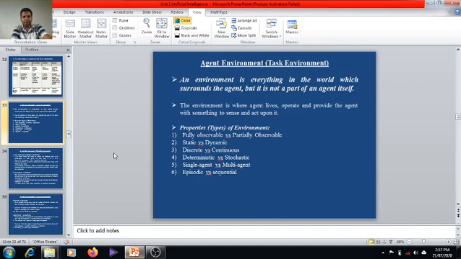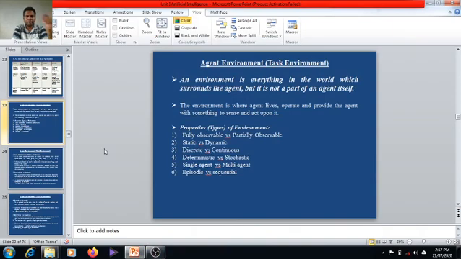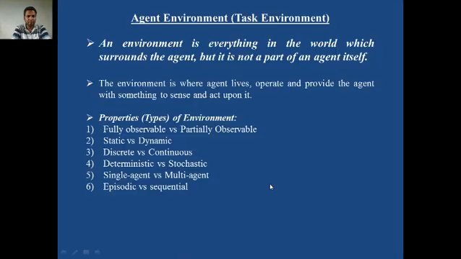Good morning. In the previous lectures, if you can recall, we discussed the agent environment, which is also called the task environment. In that lecture, we discussed the various types of task environment, or properties of environment. Which types have we covered? Fully observable, partially observable, static versus dynamic, discrete versus continuous, deterministic versus stochastic, single agent versus multi-agent, episodic versus sequential, with certain examples.